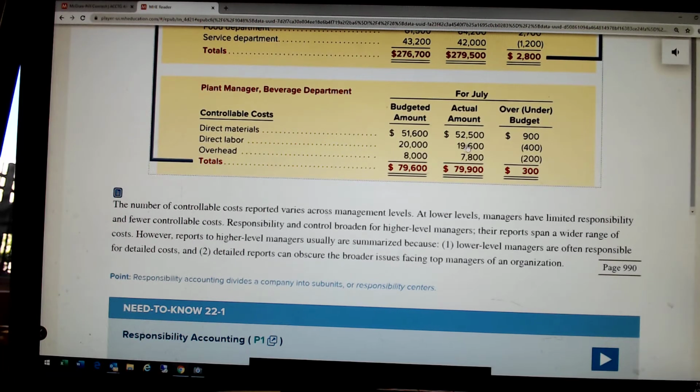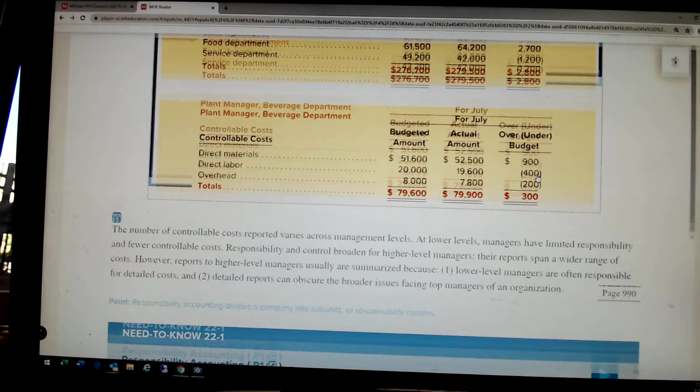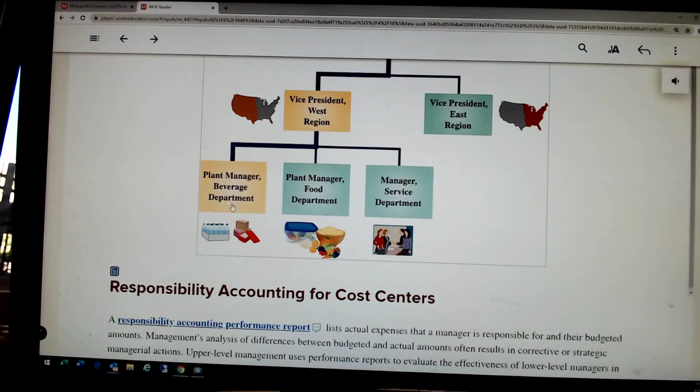What should the costs have been? Here's how he came out. This is what they actually came out to be. So we were over budget on materials, but we were under budget on labor and overhead. So he came out a net $300 over budget. So that's how he did.